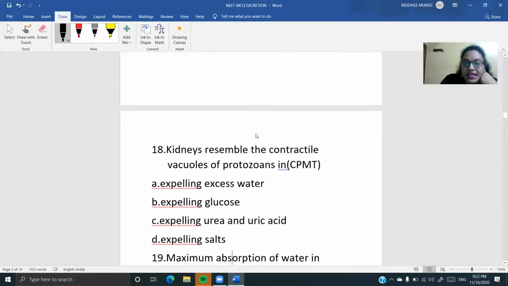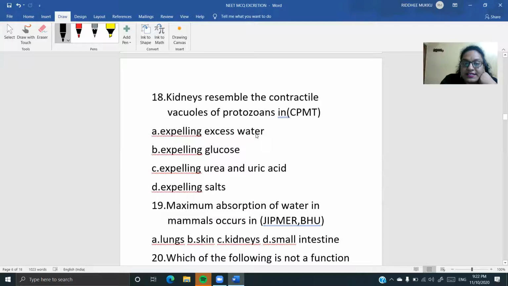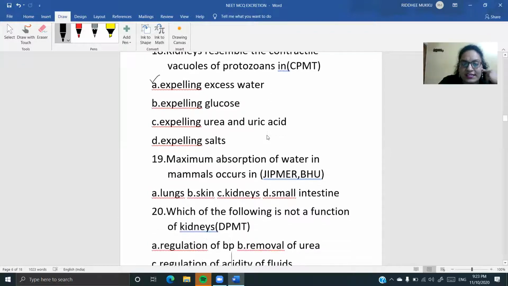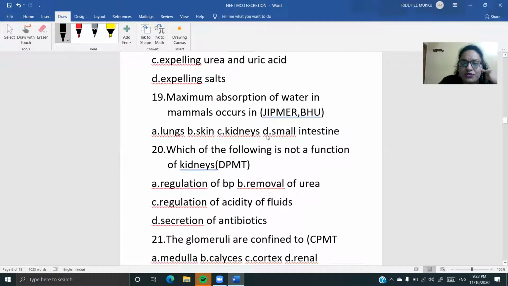Next question, children. Kidneys resemble the contractile vacuoles of protozoans. What do contractile vacuoles do? They work in osmoregulation. So see here, what will our option be? Glucose, urea, uric acid, salts, okay, expelling the excess water from the body. This is the option which is similar to that of the contractile vacuoles of your protozoans.